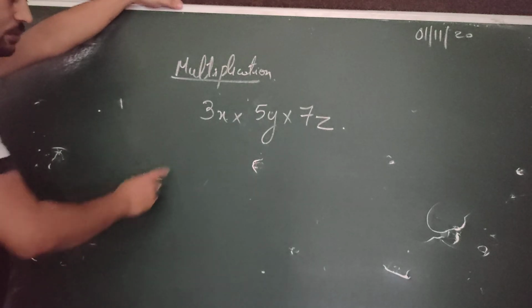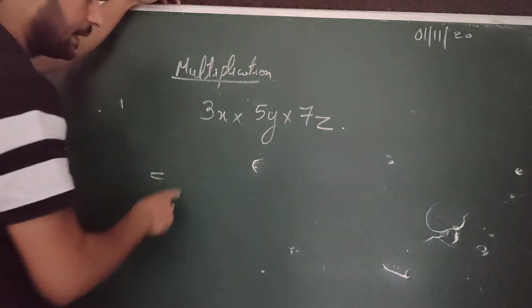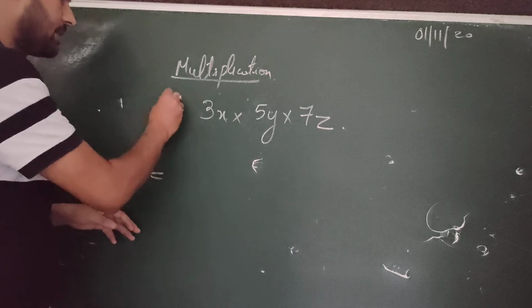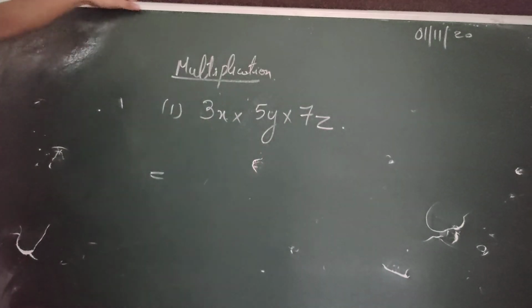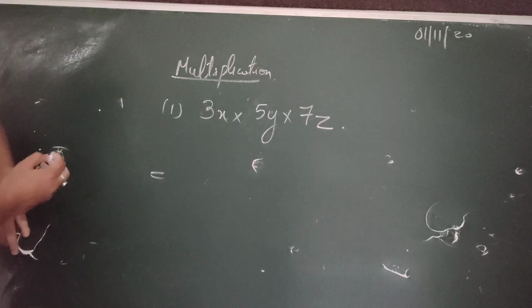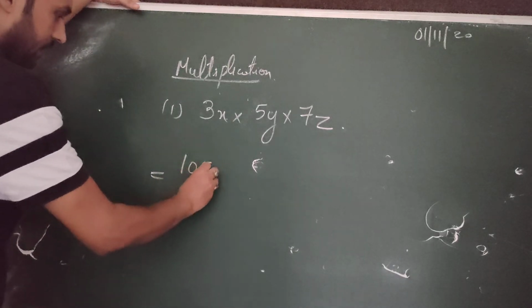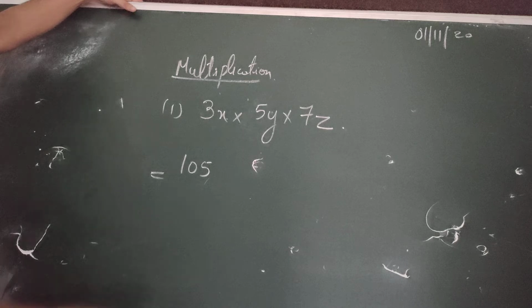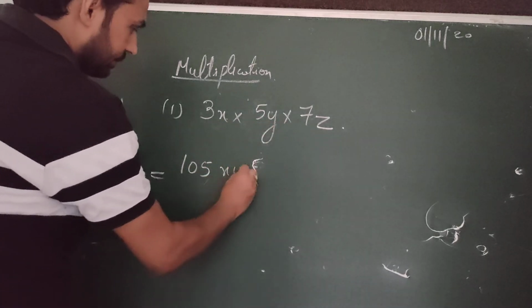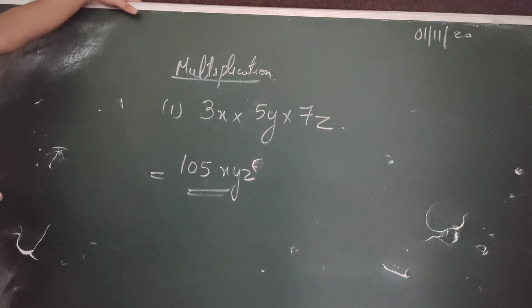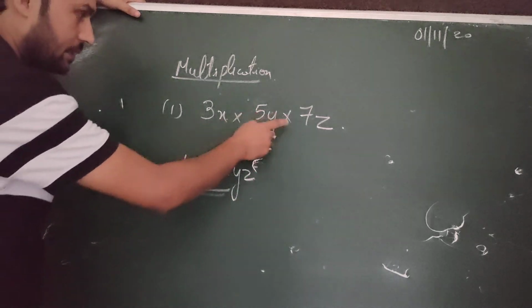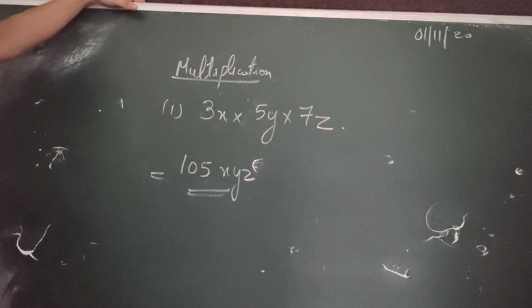What we will do, as I told you, even though they are unlike terms, we can multiply the numbers. 3, 5, 7, so it will be 21, 105, right? And x, y, z. So this will be the multiplication of the terms in algebra. This is how we can multiply the terms in algebra. Okay.